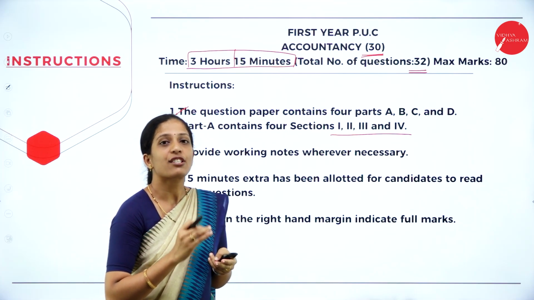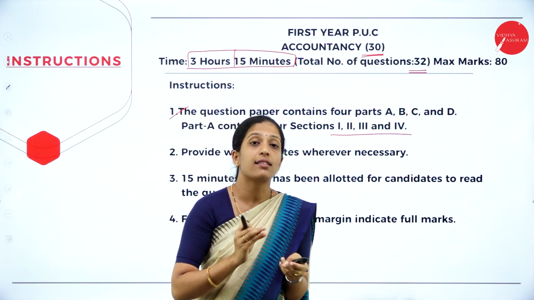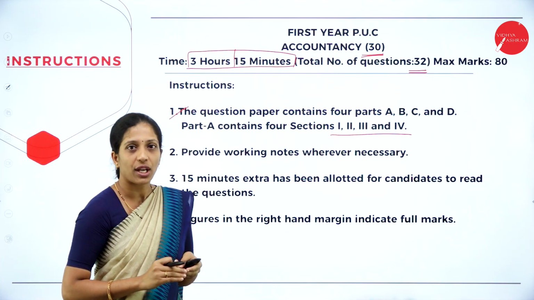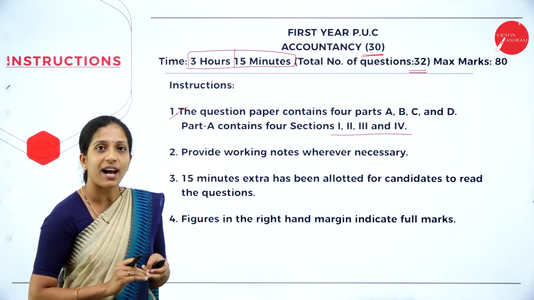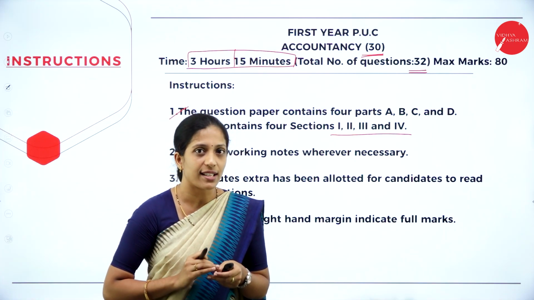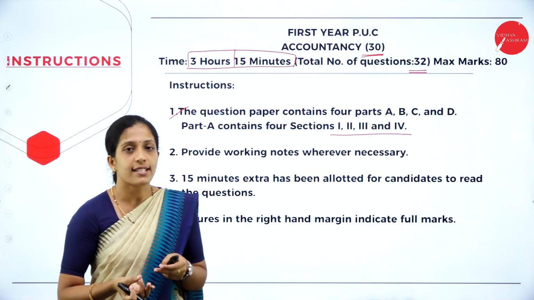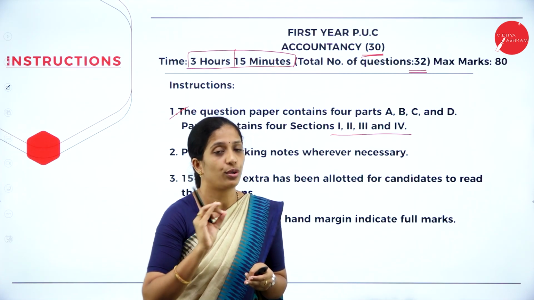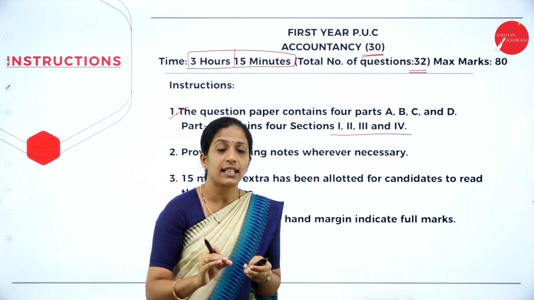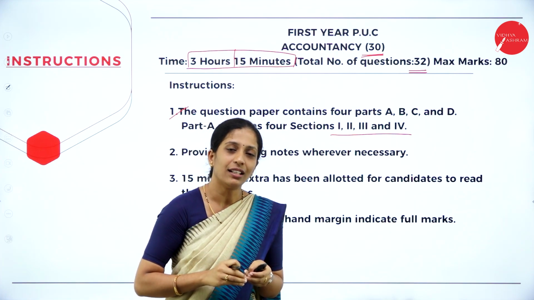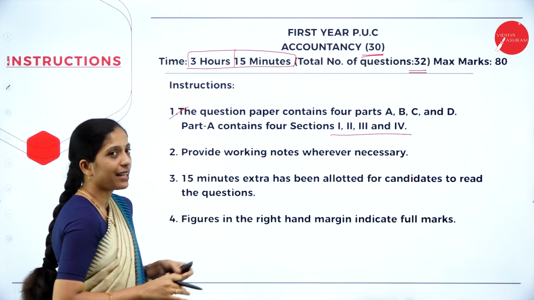Fourth is, they'll ask you 5 questions where you have to answer in 1 word or 1 sentence. So hope you are clear about section A. Section B is of 2 marks questions, where they'll ask you 5 questions, out of which you are going to answer 3. Next, section C, they'll ask you 5 questions of 6 marks, where you are going to answer only 3. Under section D, they'll ask you 6 questions of 12 marks, where you are going to answer 3 questions. So hope you are clear about it.